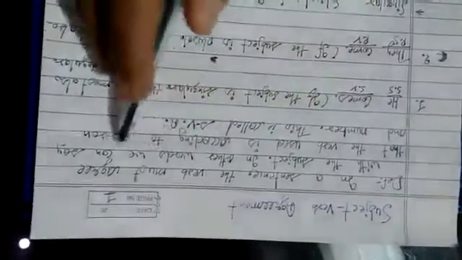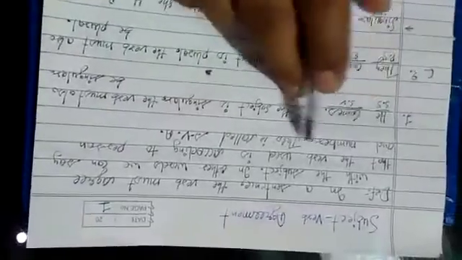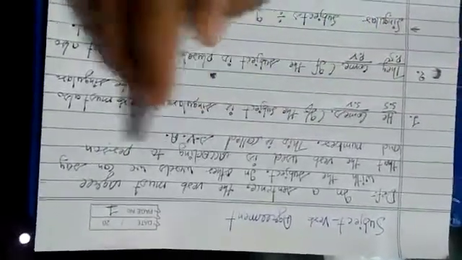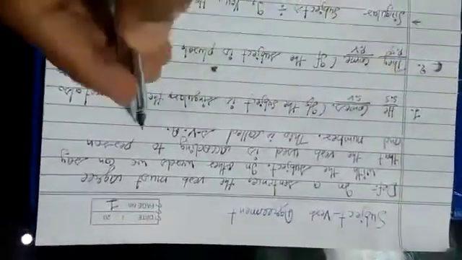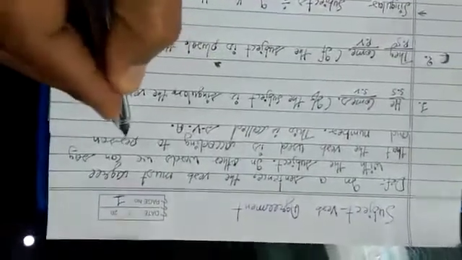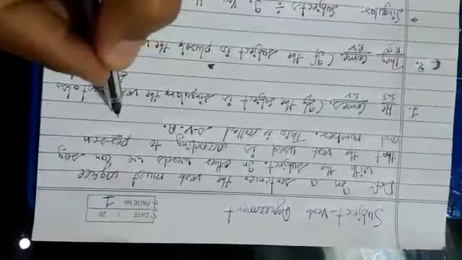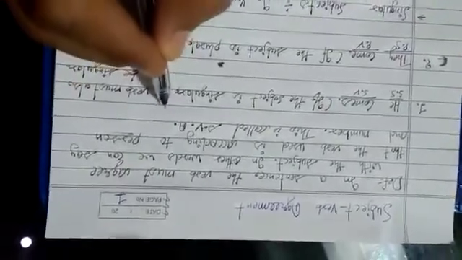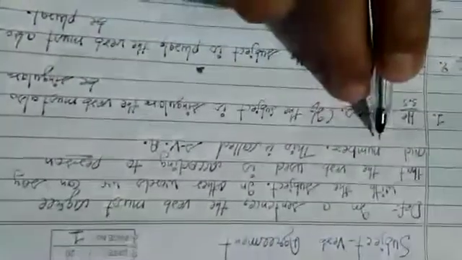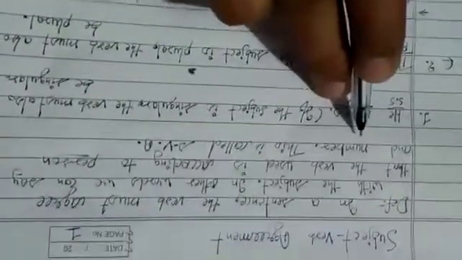In other words, we can say that the verb used is according to person and number. According to person means the subject's person: first person, second person, third person. And then we go with first person singular, first person plural. This is called number. Person and number. This number is singular and plural.